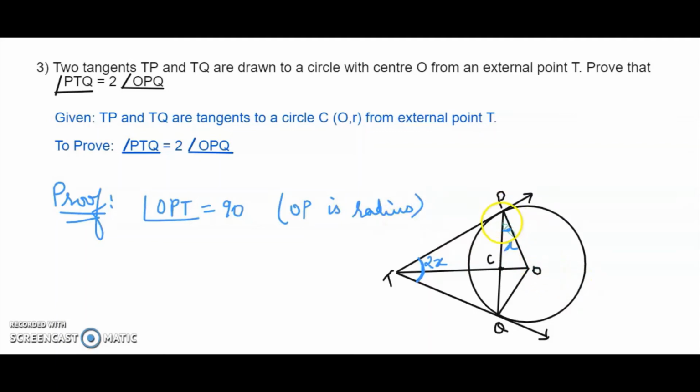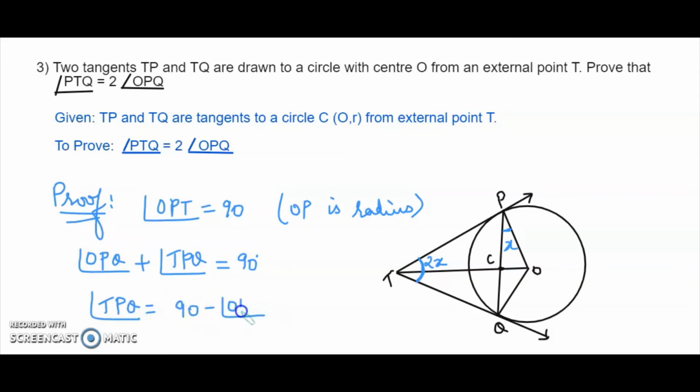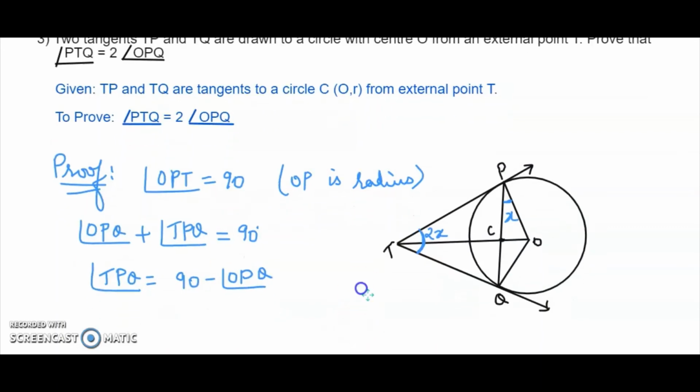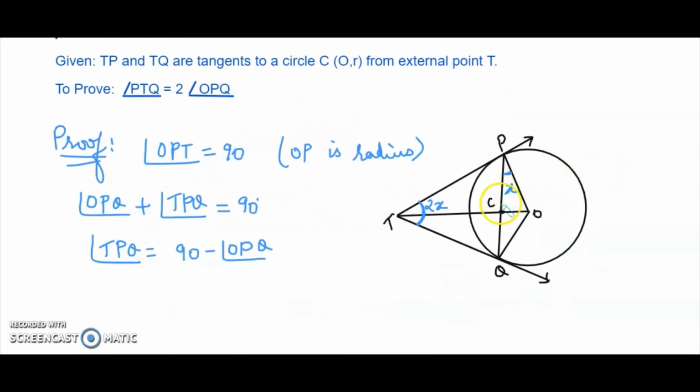One is OPQ and the other is QPT, or TPQ. So let's write that angle OPQ plus angle TPQ is equal to 90 degrees. So TPQ is equal to 90 minus angle OPQ, which I have already mentioned as X. So TPQ is 90 minus X. That is my first part.